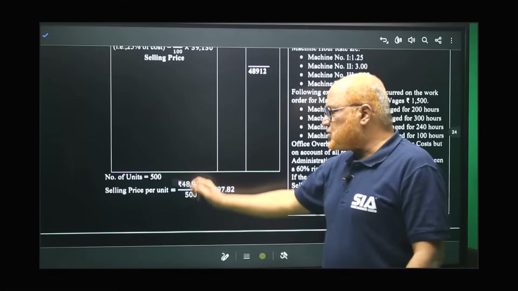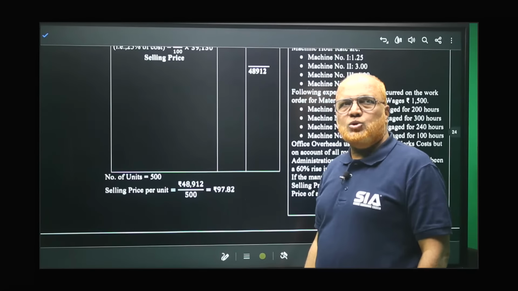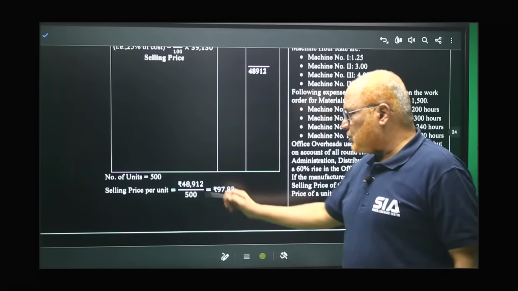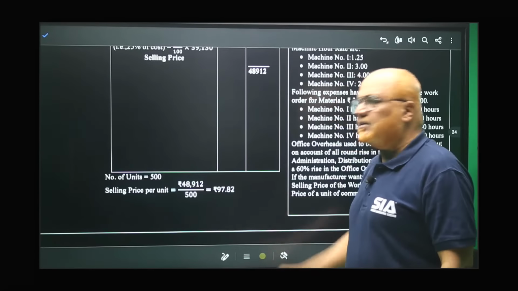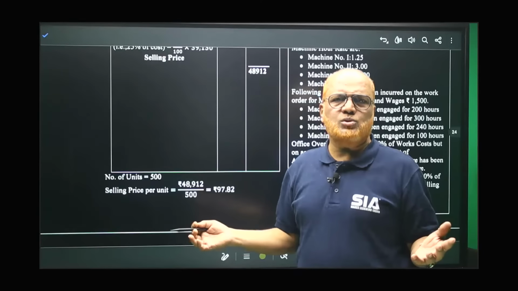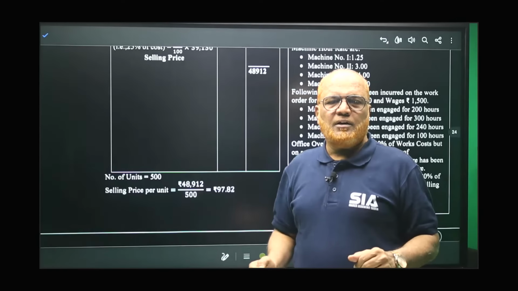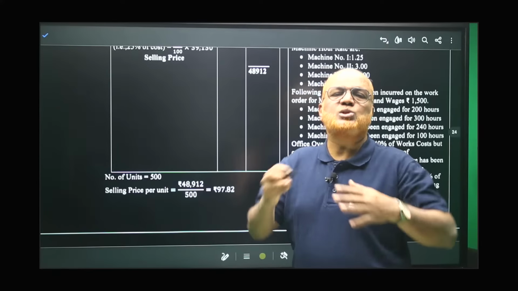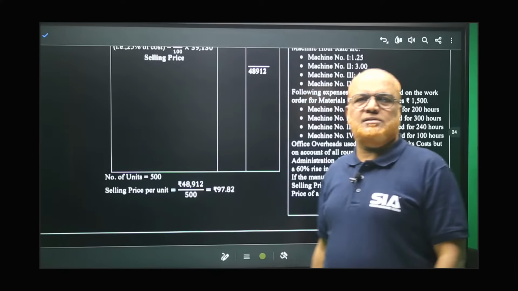Number of units produced are 500, and we need to calculate the price per unit. So 48,912 divided by 500 gives 97.82. That's all. Is it difficult? I don't think so. It's very simple. If you practice the same problems, similar types of problems can come in the examination.